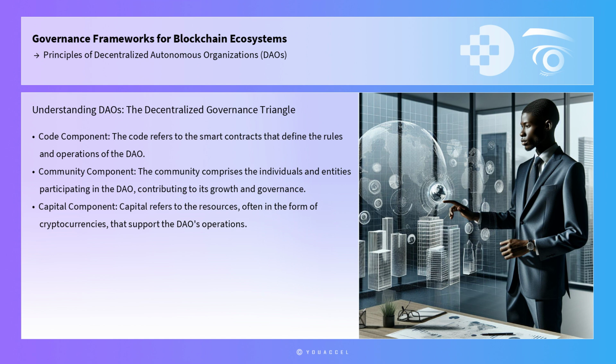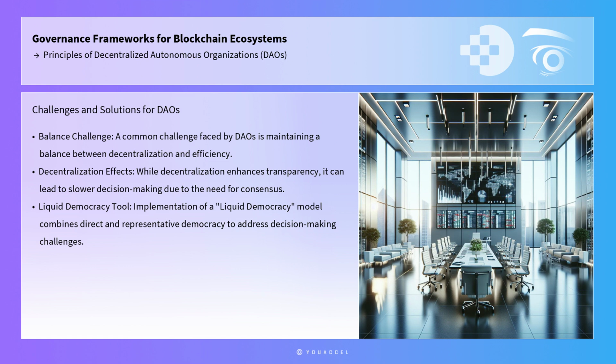any imbalances. A common challenge faced by DAOs is maintaining a balance between decentralization and efficiency. While decentralization enhances transparency and reduces centralized control, it can also lead to slower decision-making processes due to the need for consensus among participants. One tool to address this challenge is the implementation of a liquid democracy model, which combines direct and representative democracy. In this model, participants can either vote directly on proposals or delegate their voting power to a representative. This flexibility allows DAOs to maintain a high level of decentralization while streamlining decision-making processes when necessary.